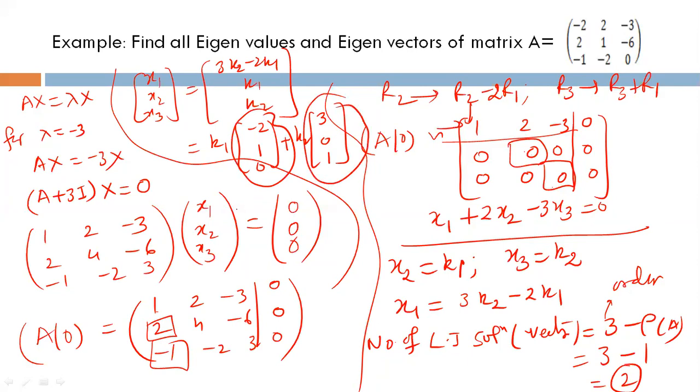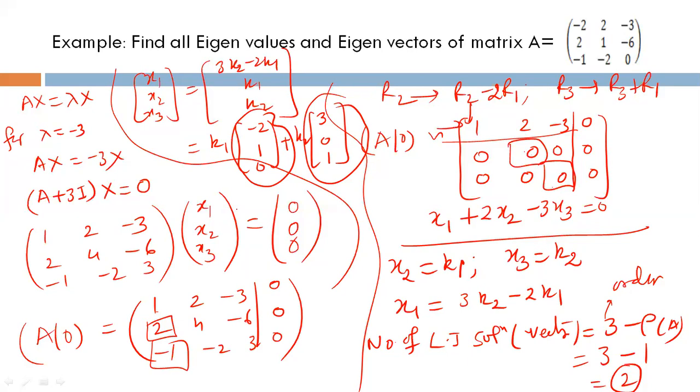If you put k1 and k2 equal to 1, I always prefer values of k1, k2 by which the eigenvectors look beautiful and pretty good. So the first eigenvector will be minus 2, 1, 0 in column form and the second eigenvector will be 3, 0, 1. We can put k1, k2 any value, but a non-zero value. We cannot put k1, k2 as 0, because then we will get only the zero solution. That's trivial, but we are interested in non-trivial solutions.